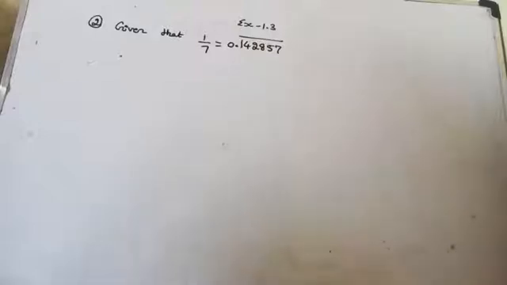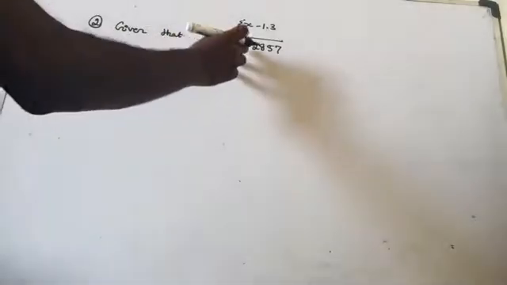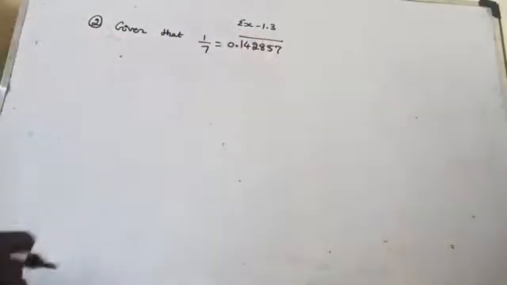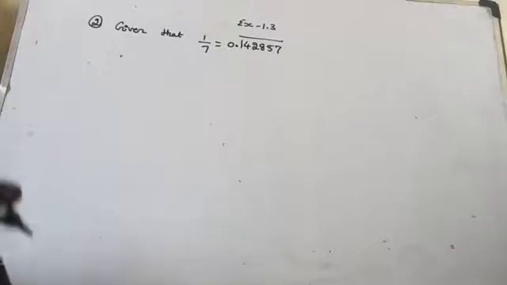Good morning to everybody. So we are doing exercise 1.3. Look at question number 2. Given that 1 by 7 is equal to 0.142857 bar. That bar is for the whole thing, 142857. That means after the decimal, 142857 is repeating again and again. So it is a rational number. The decimal expansion of a rational number is what? Either terminating or non-terminating repeating.